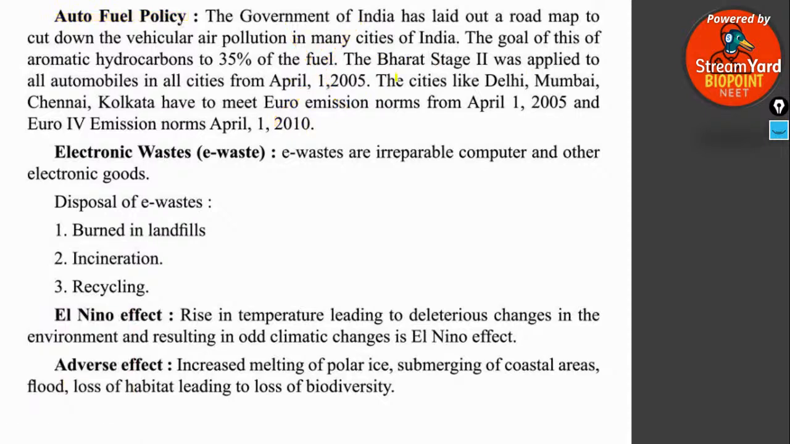Let's study it. So Bharat Stage 2 was applied to all automobiles in all cities from April 1, 2005. Cities like Delhi, Mumbai, Chennai, Kolkata have to meet Euro emission norms from April 1, 2005 and Euro 4 norm emission from April 1, 2010 onwards. Actually, Euro norms means the procedure by which you can control the spread of air pollution.